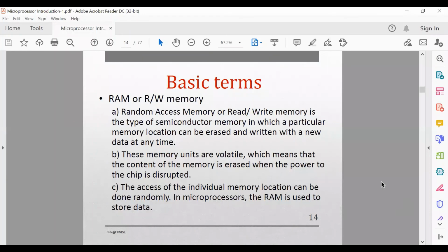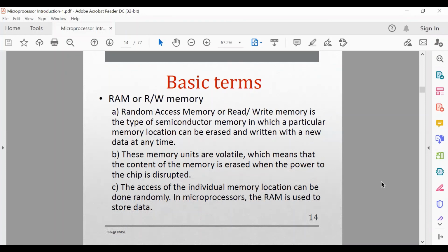Next, coming to the memory section where RAM and ROM are there. Different RAMs are available like DRAM and SRAM. DRAM means dynamic RAM, and SRAM means static RAM. So what is RAM? RAM is basically random access memory or read-write memory. It's a semiconductor memory in which a particular memory location can be erased and written with new data at any time. These memory units are volatile, that means the contents of the memory are erased when the power is off, and access to individual memory locations can be done randomly.